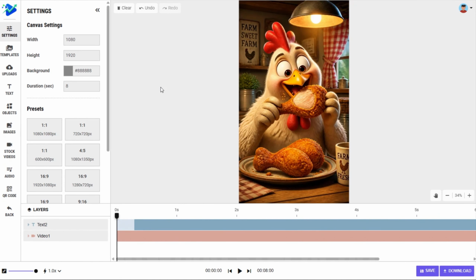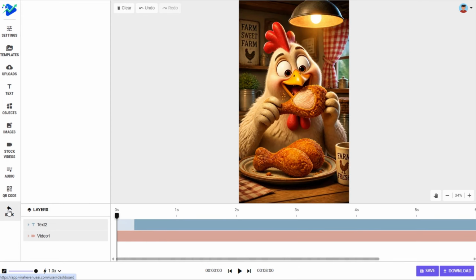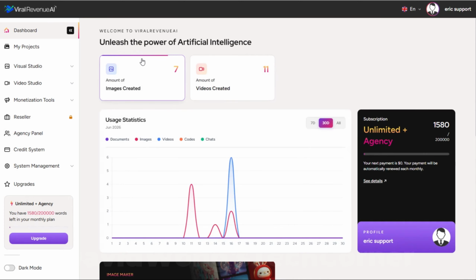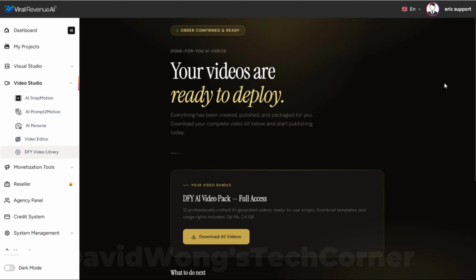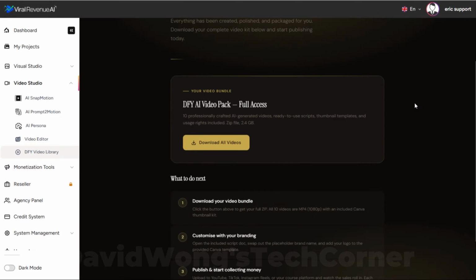There we go. And when we're done with the editor, we can either click the logo in the top left corner or click the back button to get back to the main dashboard. Next, going back into the video studio, we can take a look at the DFY video library. This includes a huge package, over 2 gigabytes of ready-to-use videos with scripts, templates to help you create effective and profitable videos in any niche.